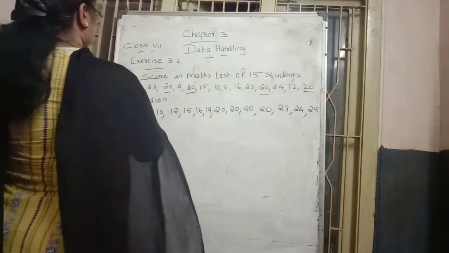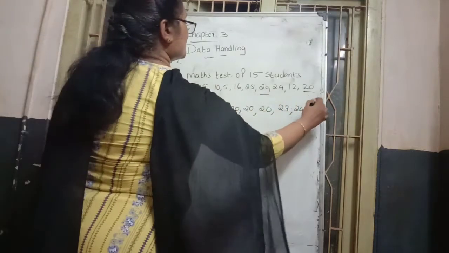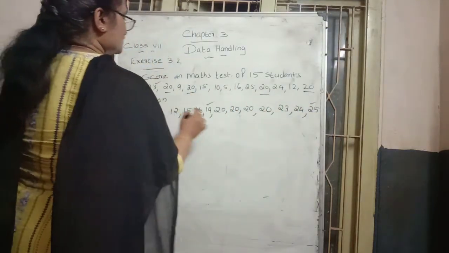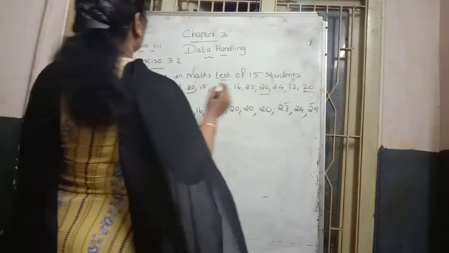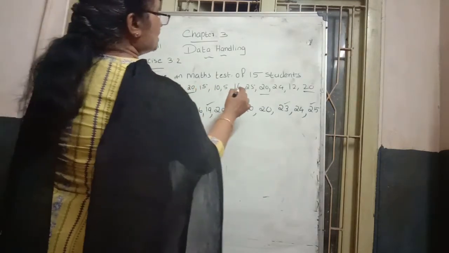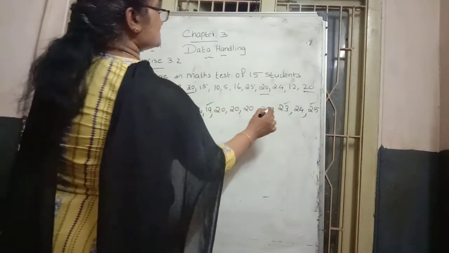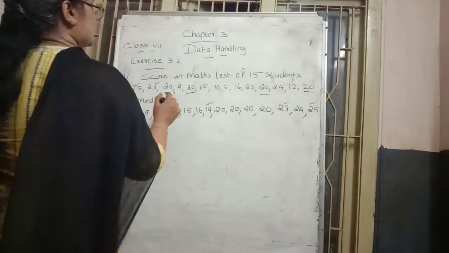Here 15, then 19. Okay, 19 is there. Next 25. 25 is there. Then 23. 23 is also there. Then next 20. How many times? 1, 2, 3, 4 times are there. So 4 times 20 we can write.